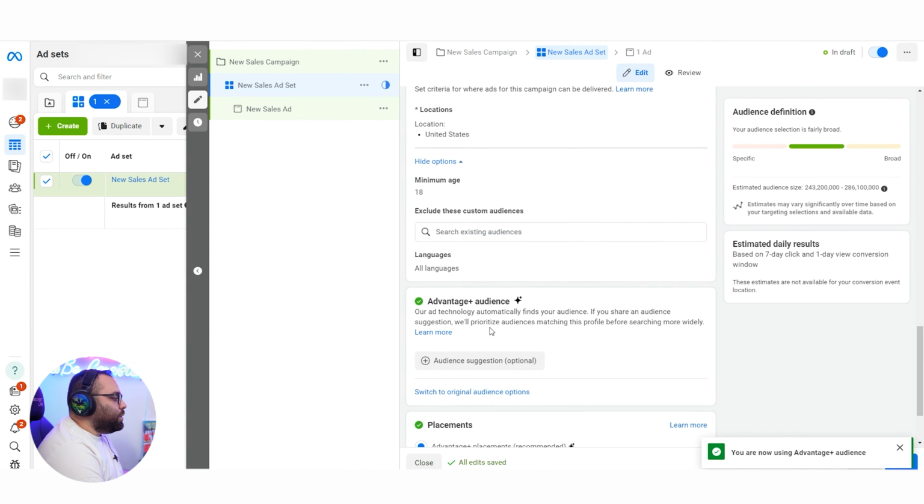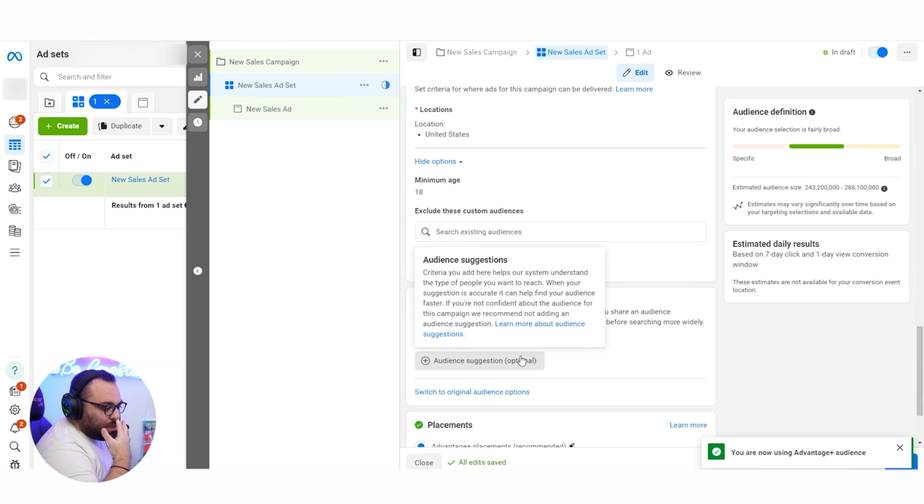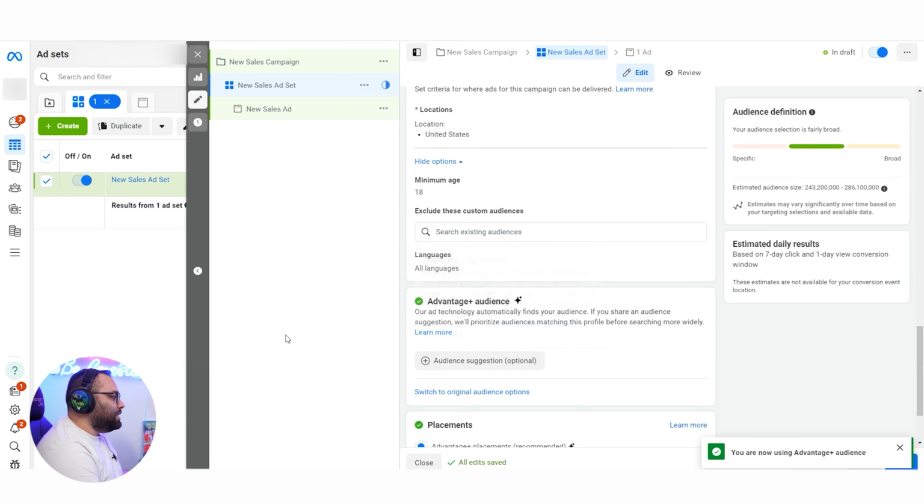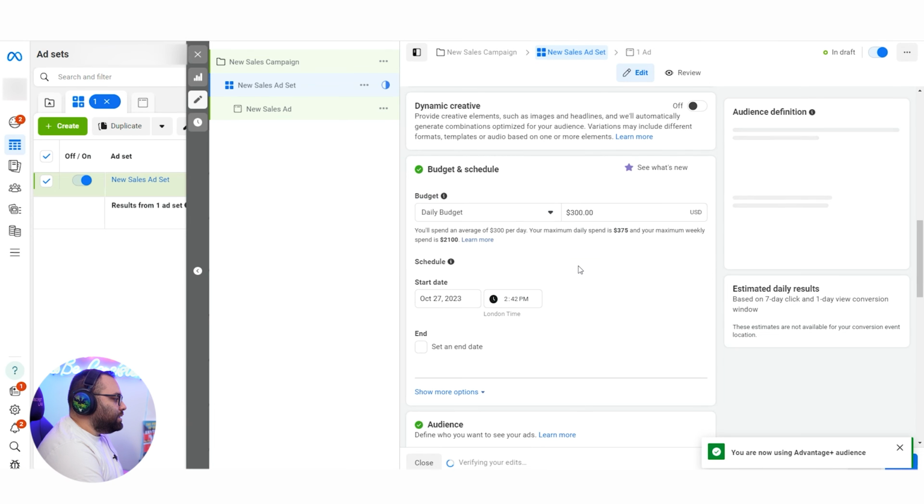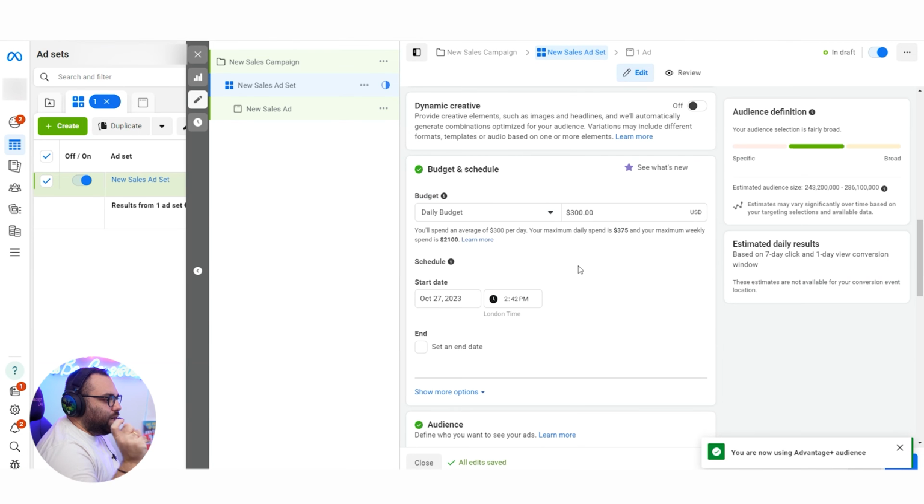It doesn't work, it's more limited, it doesn't help, it doesn't let you use saved audiences, and it doesn't let you exclude people. If you want to exclude, you can just switch to original audience. I will keep you updated about that. I'm still testing it, and I will let you know more about it. Meta announced that they're going to have more and more Advantage Plus being used in the platforms because it's an AI thing.